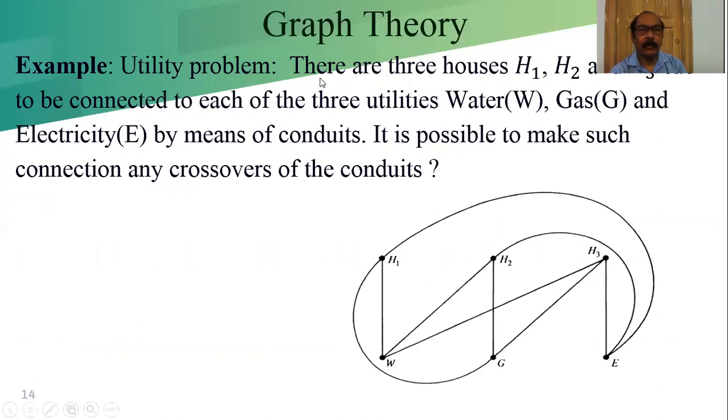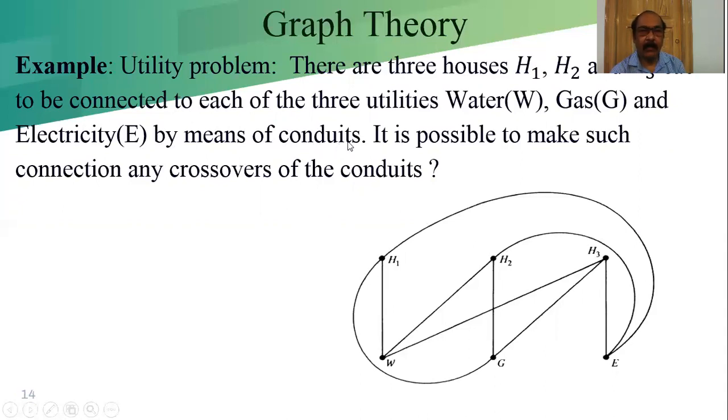Example, we are considering an example. This is called the utility problem. There are three houses, H1, H2, H3, according to the graph in the figure. The question is that each is to be connected to each of the three utilities: water W, gas G, and electricity E. Gas is connected by pipeline, water is also connected by pipeline, and electricity is connected by means of conduits.